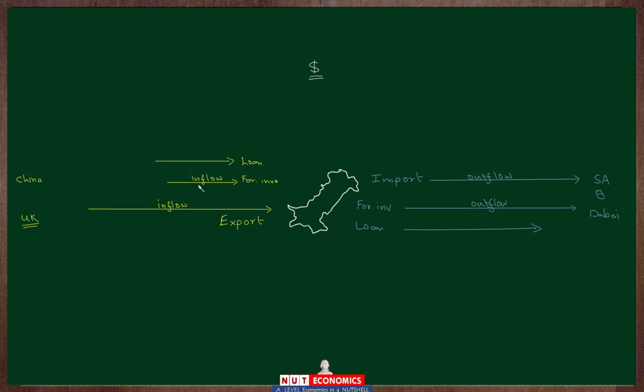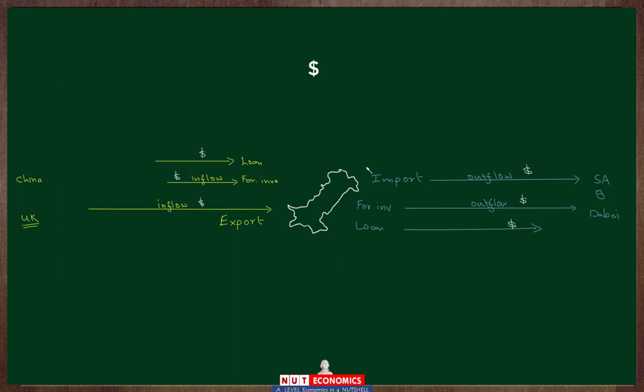So all of these inflows, all of this money that flows from some other country into Pakistan, will always be US dollars that flow in. And similarly, all of these outflows, when you have to pay money to buy imports or when you take money out to invest in other countries, will always be an outflow of US dollars, regardless of which country you are importing from, regardless of which country you are going to and taking your money out to invest. It's always dollars that move in and move out because of countries' international transactions.